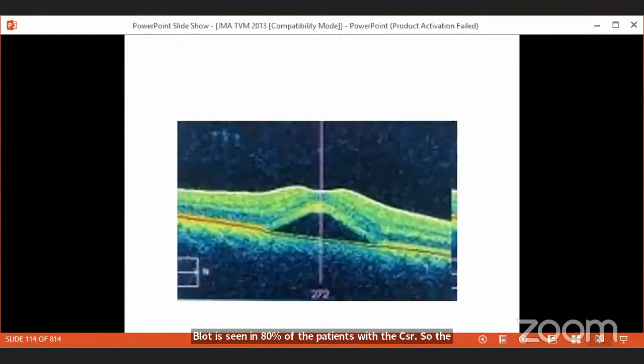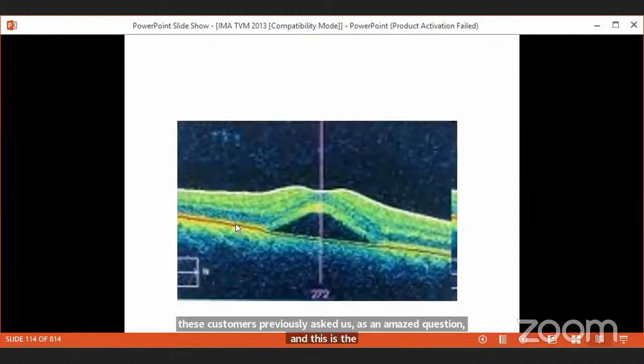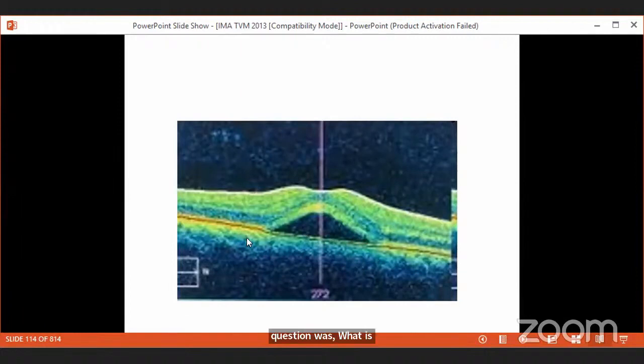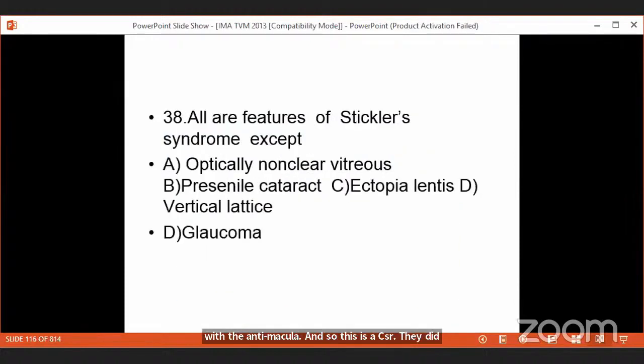So this question was previously asked as an image question. The question was, what is this investigation? You all now know that this is an OCT finding, where you see this retinal pigment epithelium. This is the retina, and the retina is separated from the retinal pigment epithelium at the macula. And so this is a CSR. They did not ask for the diagnosis. They just asked, what is this image? This is an image of the OCT macula.